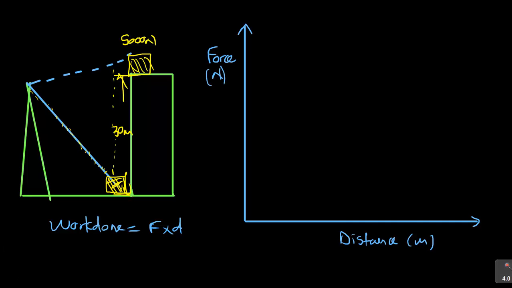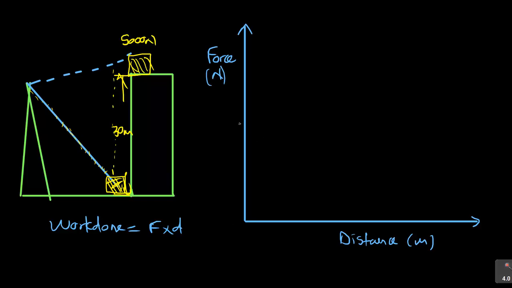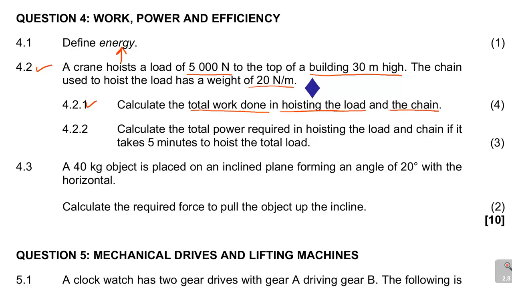So now, they are telling us that we have a crane hoisting a load of 5,000 newtons to the top of a building. So how do you sketch that? You're going to have, let's say, this part somewhere here being 5,000. Remember, this is already newtons. If you are hoisting a load that is constant, 5,000 newtons, you draw that by a horizontal line, and that horizontal line, they say, is for 30 meters.